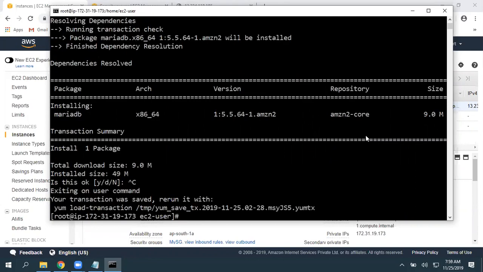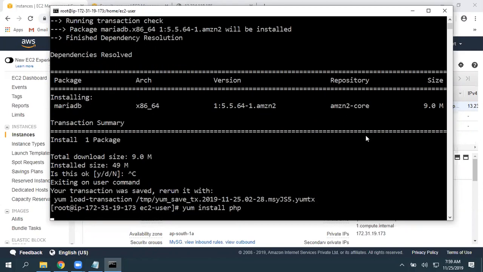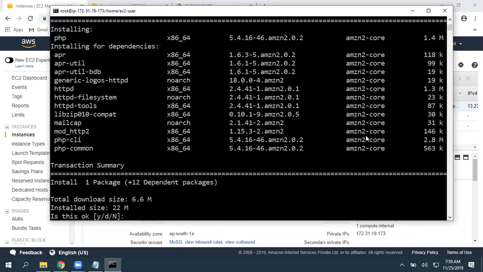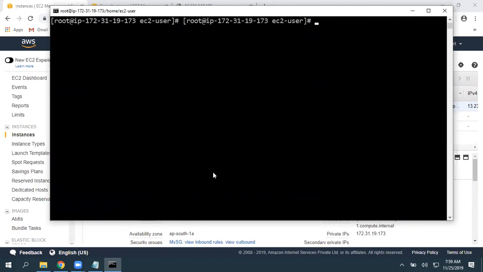I'm just canceling this. Again, if you want to install PHP, yum install php, just give php and click enter. There again you can see it is getting all the files and everything. So how simple it is to install applications in the Linux operating system.